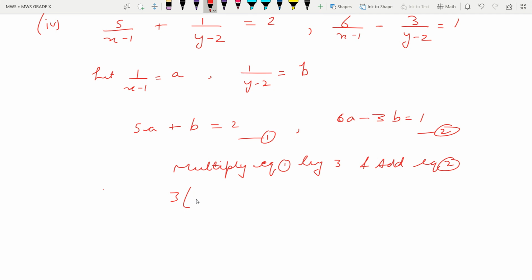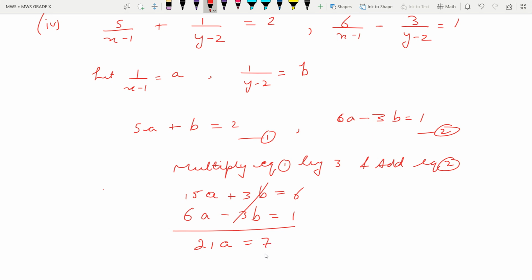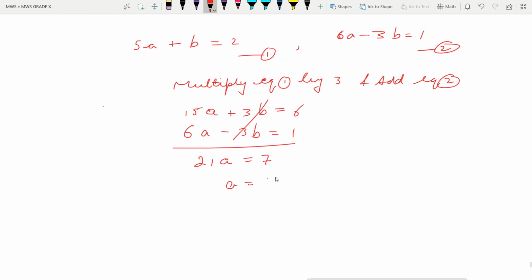Let us write directly the answer. 15a plus 3b is equal to 6, and the second is 6a minus 3b is equal to 1. Now let us add, b cancels out, and here 21a is equal to 7 and the value of a is equal to 7 by 21 and this is equal to 1 by 3. So the value of a is 1 by 3.